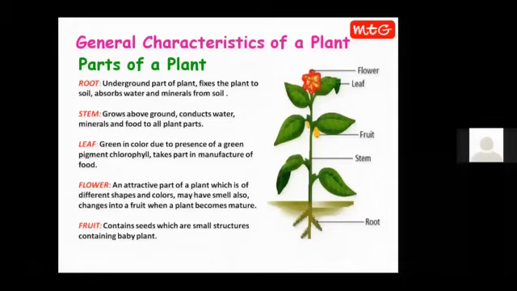Okay. So the main function of a flower is to produce baby plants because flower gets converted into fruit with time and fruit has small structures called seeds in them. Seeds have baby plants. So when the seeds fall on soil, they get proper conditions of growth. A new baby plant comes out of the seed. So I hope this much is clear to all of you.